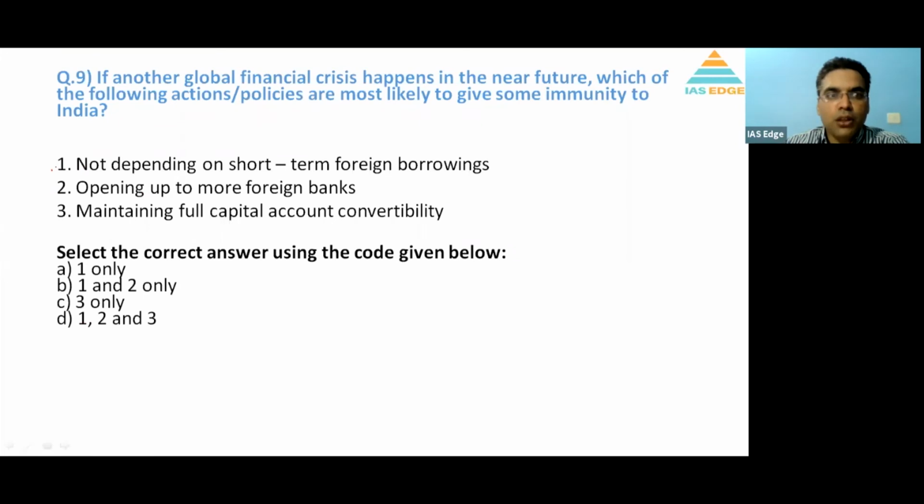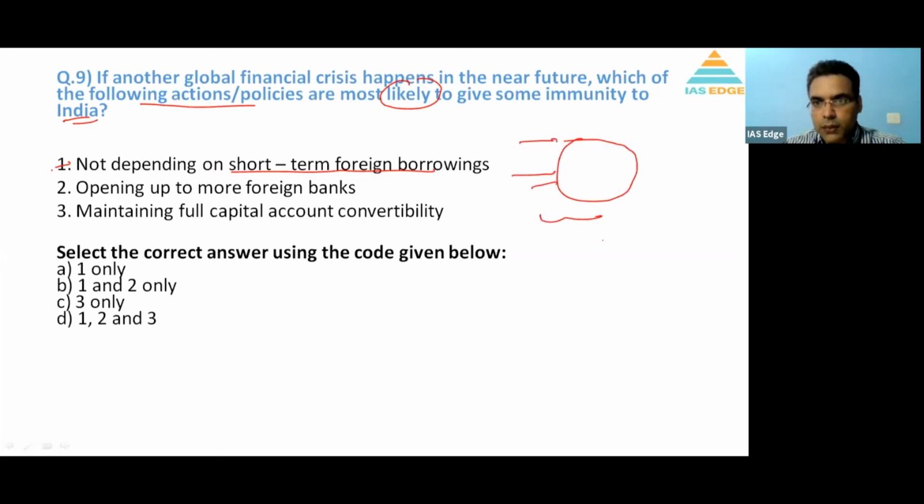If another global financial crisis happens in the near future, which of the following policy actions are most likely to give immunity to India? If a global financial crisis happens, what are the effects on India? What can we do? The first is not depending on short-term foreign borrowings. See, this is India and this is investment coming into India. When there is a crisis, the outflow of money happens at a very high rate. So an outflow of dollars might happen.